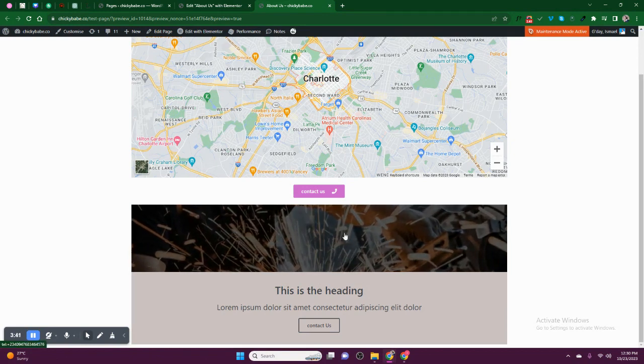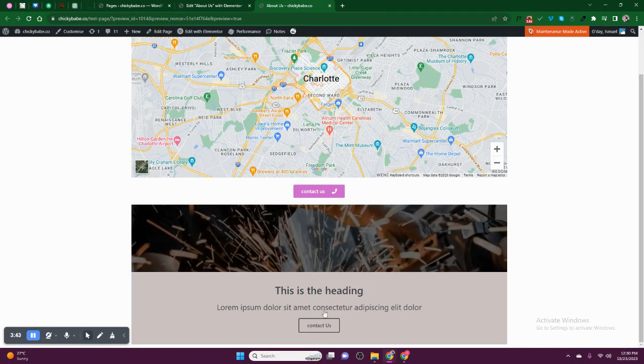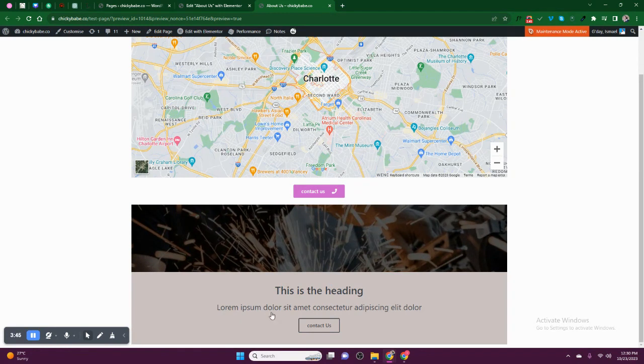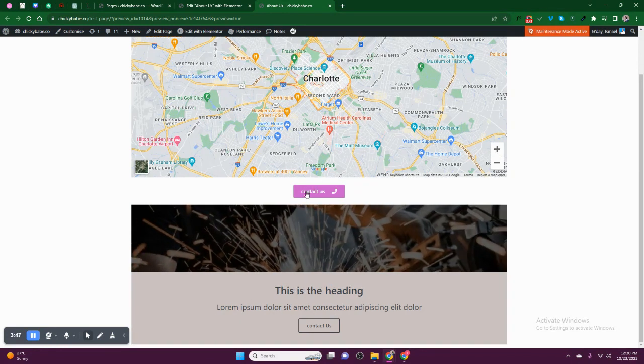So once you click on this, it takes you to a call to action that sends to your phone. But now for me here, it is not enabled. That's why I'm unable to send it to my phone. But that's how you can create it.